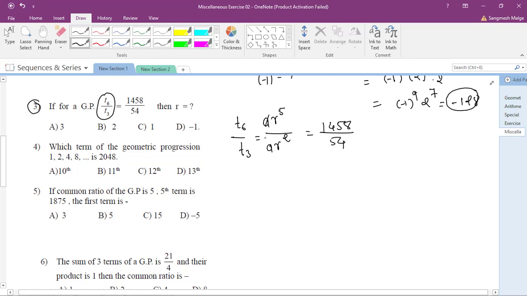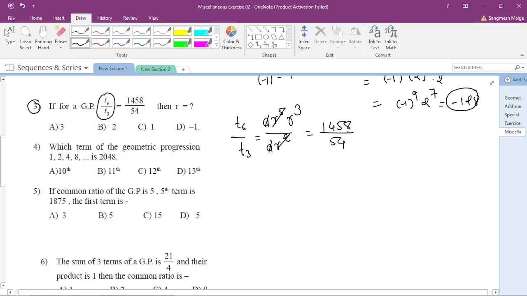Now a gets cancelled, r to the power 5 by r to the power 2. So if you take this numerator, it will be r to the power cube. That becomes r cube, because there are 5 r's on top and 2 r's below, so 2 r's get cancelled and 3 r's are left. So this is r cube. So r cube is equals to, so let's cancel this.